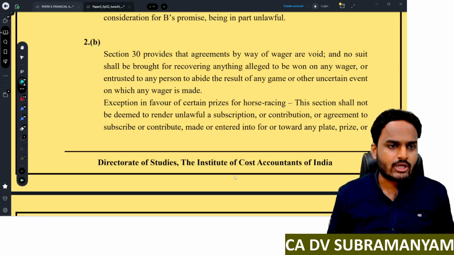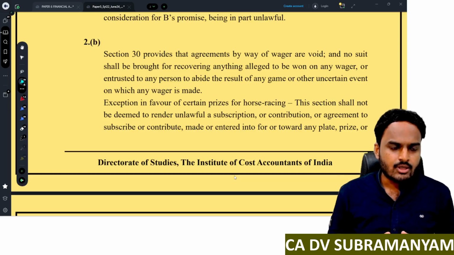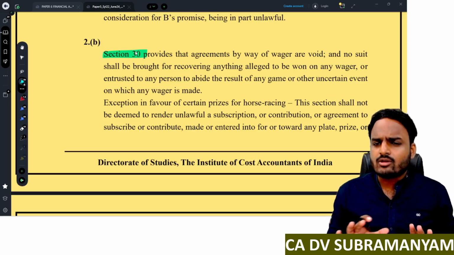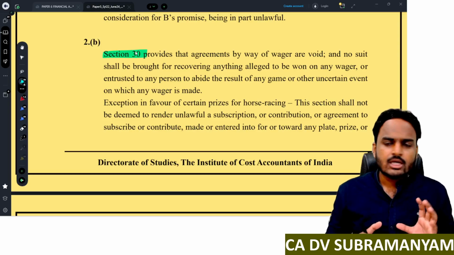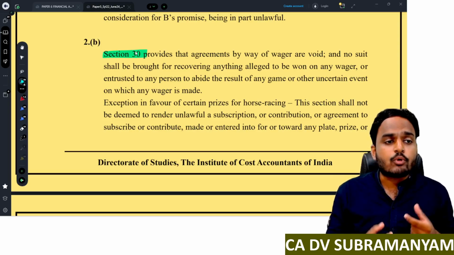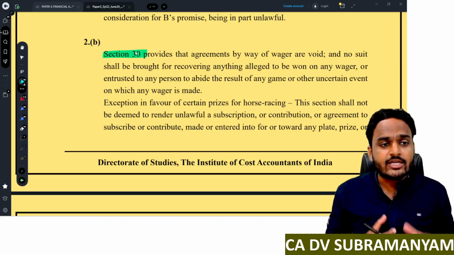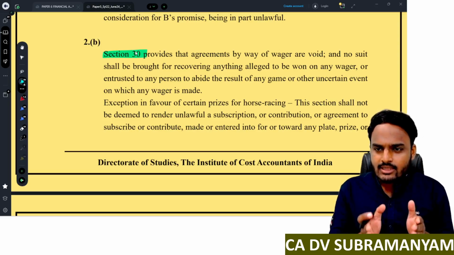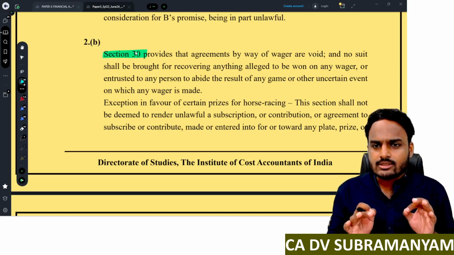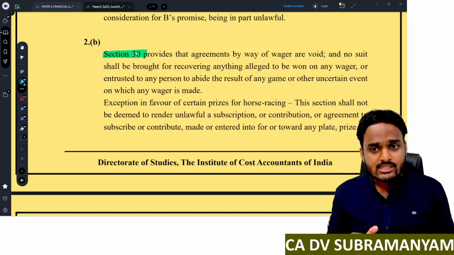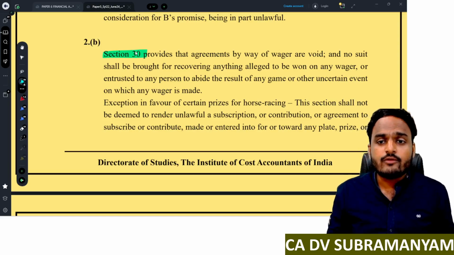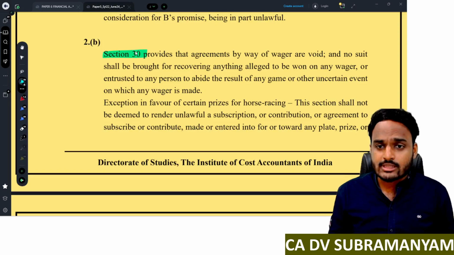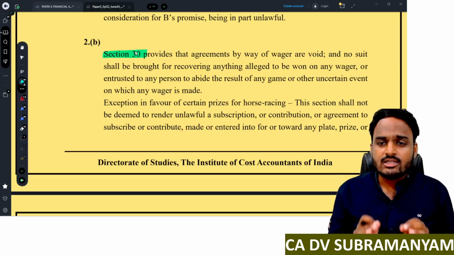Yes, you are having a subject knowledge. Understood, everyone? Section 30, sir. Is it compulsory to quote section numbers? Not at all compulsory. You can write answer like this: as per provisions of, or according to the provisions of Indian Contract Act 1872. Yes, sufficient. Even if you write like this, sufficient. No need to write section numbers. If you are thorough with section numbers, if you are 100% confident regarding section numbers, then quote section numbers. If you are not confident, don't quote section numbers, because if you quote wrong sections, ultimately you may get less marks.